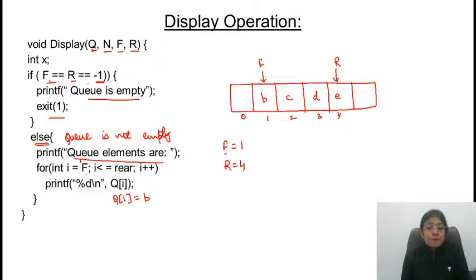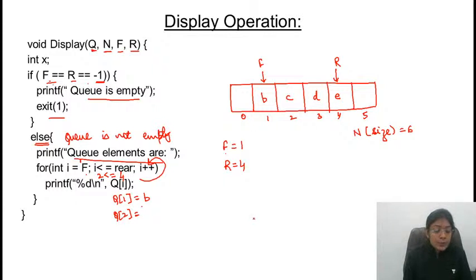So the value of Q of 1 will be printed, then the value of I is incremented. So I becomes 2. I started from 1 and goes on, I is incremented to 2. Q of 2 will be printed. 2 is less than or equal to rear. Rear is what? That is 4. Although here the size of the array is 6, how many elements are present at this point of time? Only 4 elements are present.